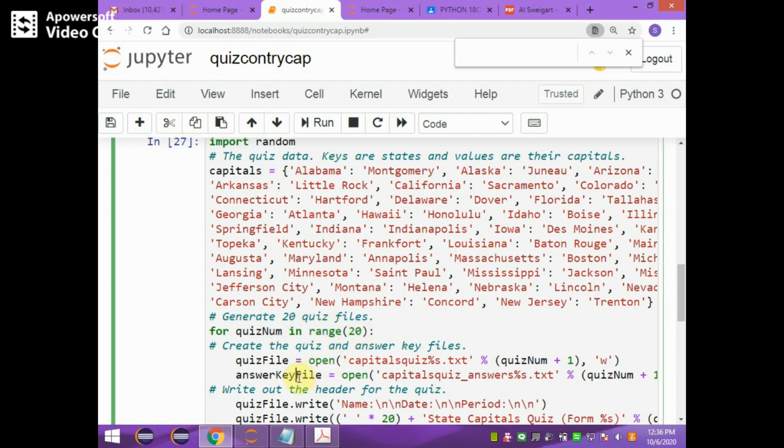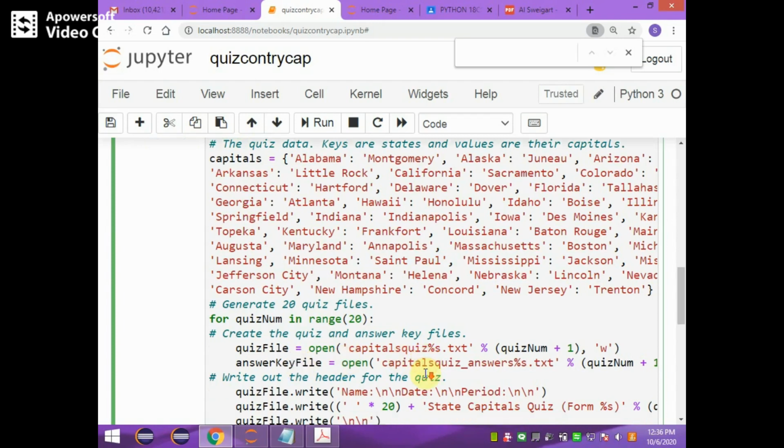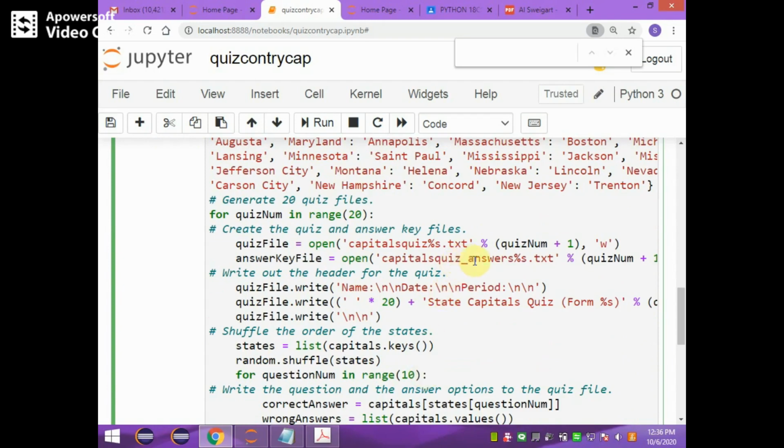Okay, now similarly answer key files are also created with the names capital quiz answers dot txt, capital quiz answers 1 dot txt, capital quiz answers 2 dot txt, capital quiz answers 3 dot txt. Like that, 20 different files will be created in write mode. Okay, both files will be opened in write mode. In the place of percentage, quiz num plus 1 is stored.